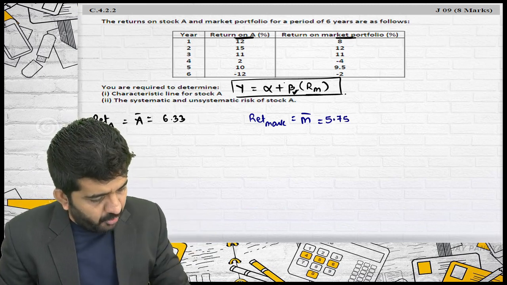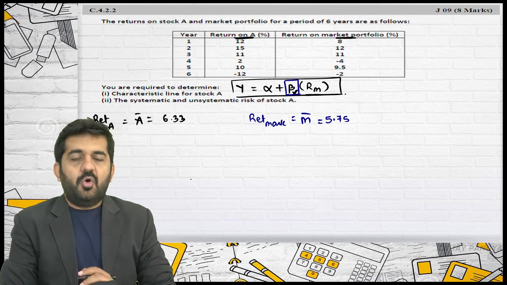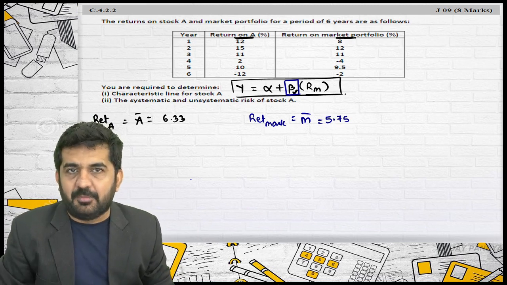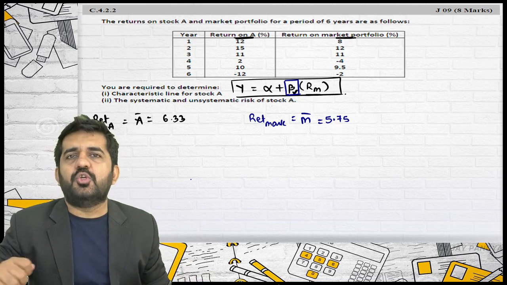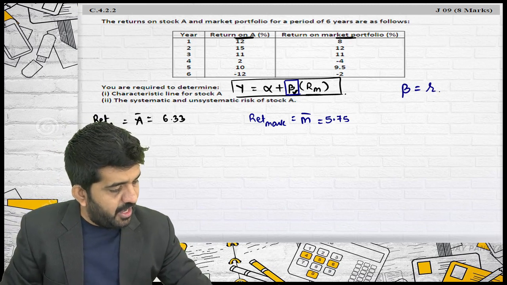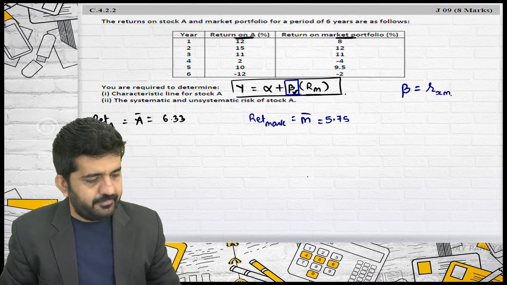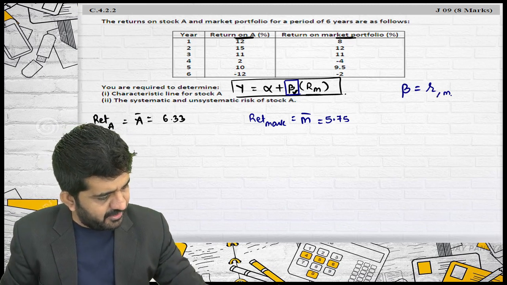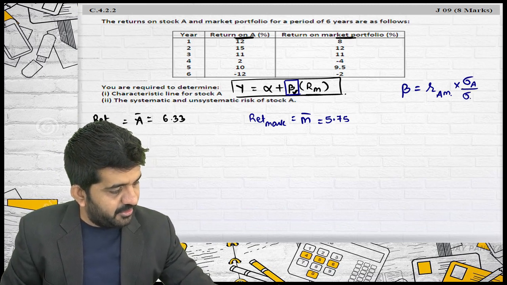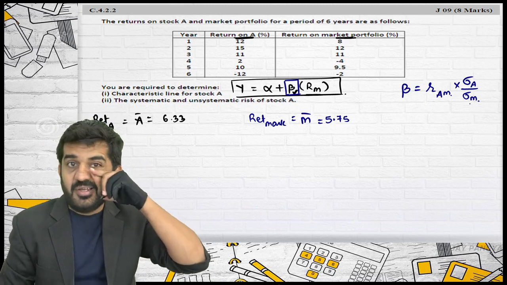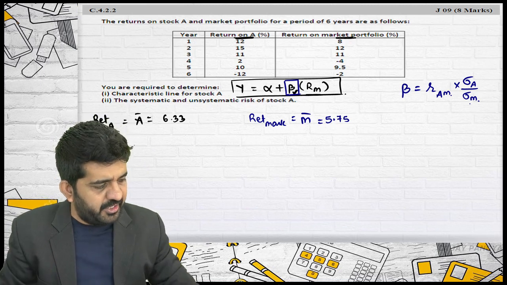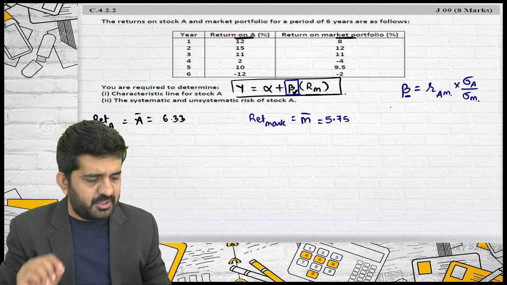Alright. For finding out beta of security, try to understand beta of portfolio. No, it is weighted average beta, believe me. Beta of security is nothing but, how to find out beta? I will need R between X and market, that is in this case A and market, multiplied by standard deviation of A divided by standard deviation of market. So I will require covariance also, I will require standard deviation also of both the securities, and then only I can find out beta. Let us keep first target to find out beta.